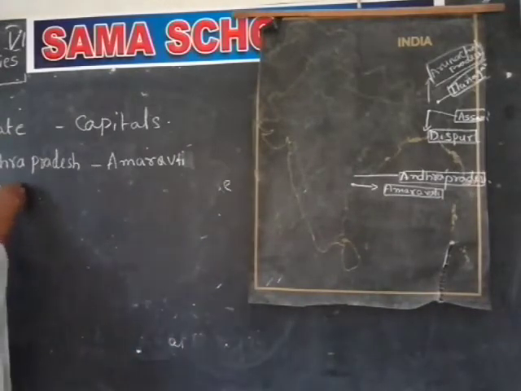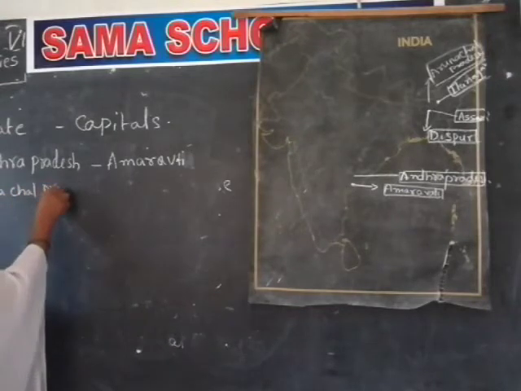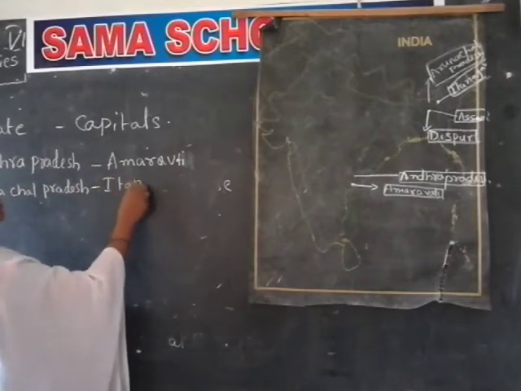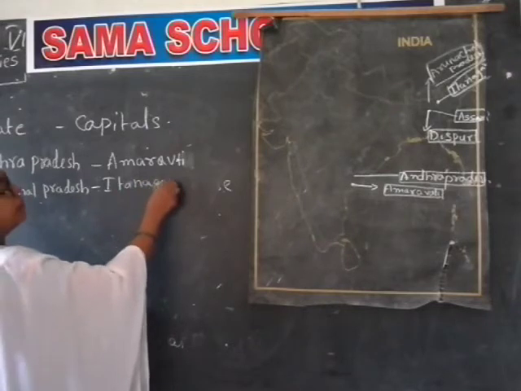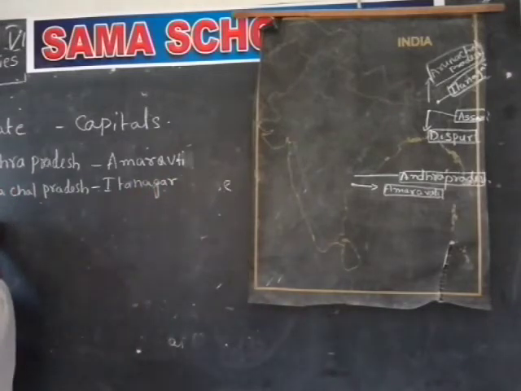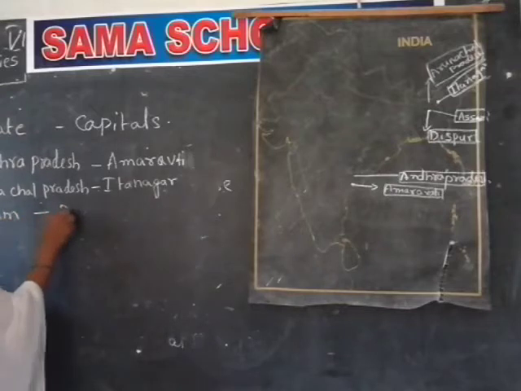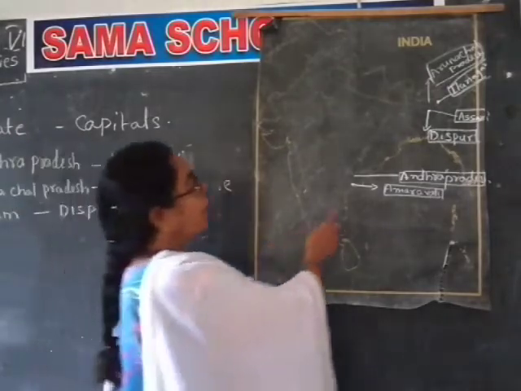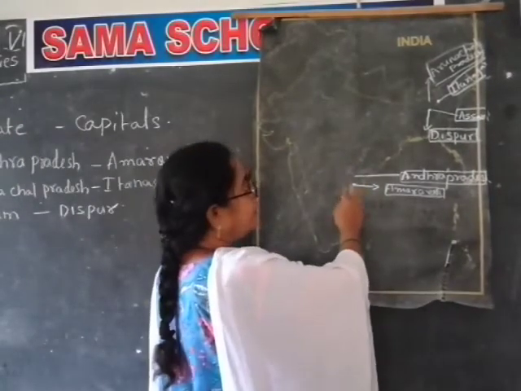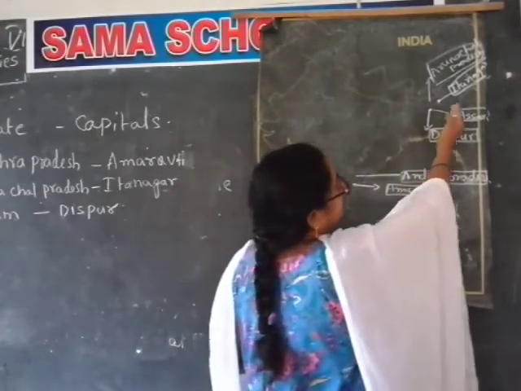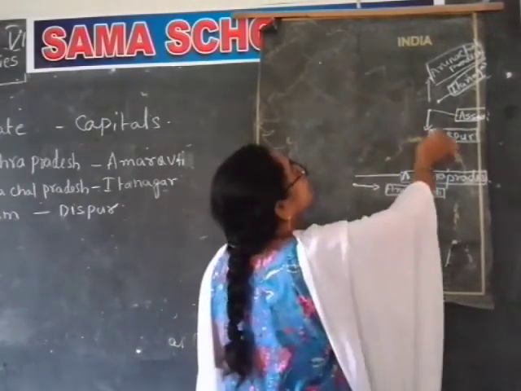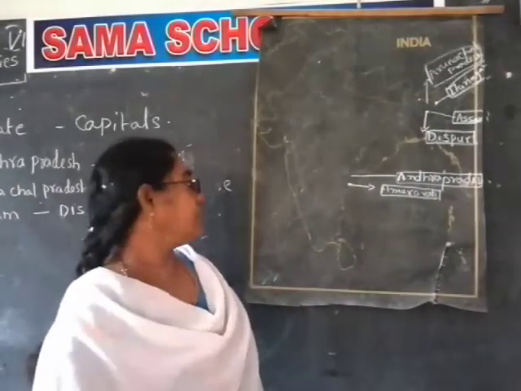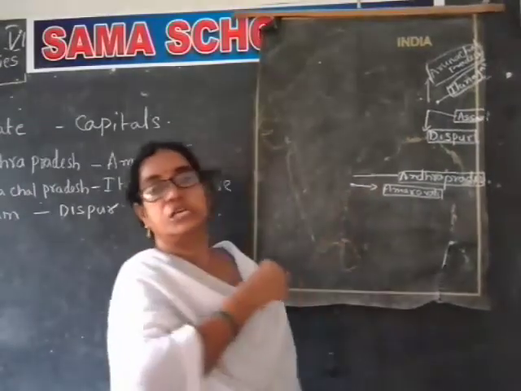Arunachal Pradesh, and its capital is Itanagar. And Assam's capital is Dispur. Here you observe Andhra Pradesh is located in South India. Arunachal Pradesh and Assam are located in the northeastern region. Assam and Arunachal Pradesh are northeastern states, and Andhra Pradesh is a South Indian state.